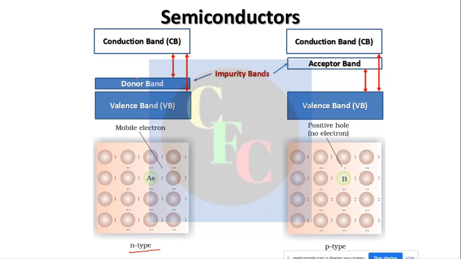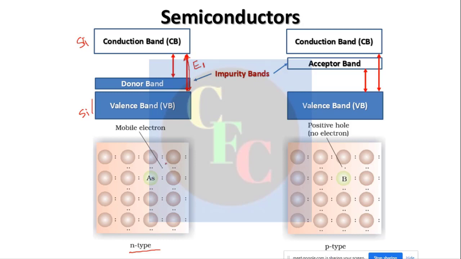Now forget about this donor band. Suppose this donor band is not there. Only the valence band and this conduction band are here. This is for pure silicon. So what is the band gap? This is our band gap here. Suppose this is E1. Now you have an arsenic atom here.